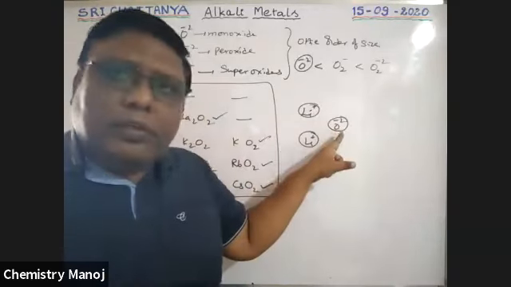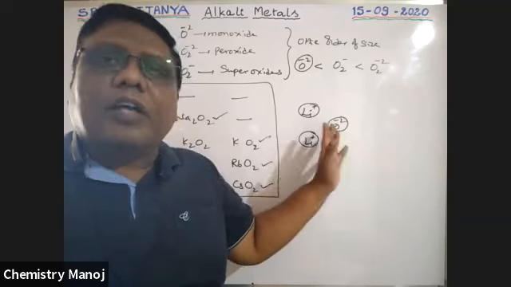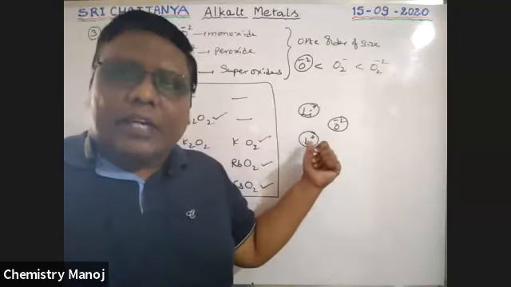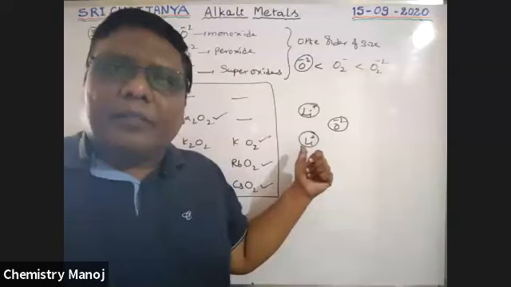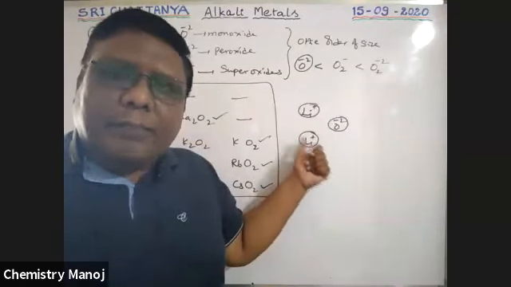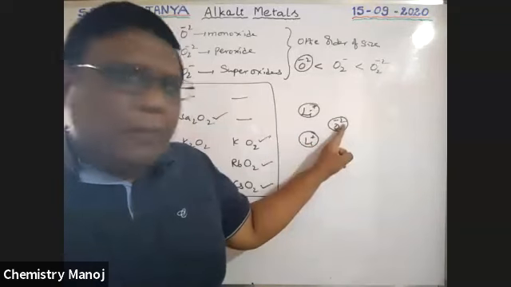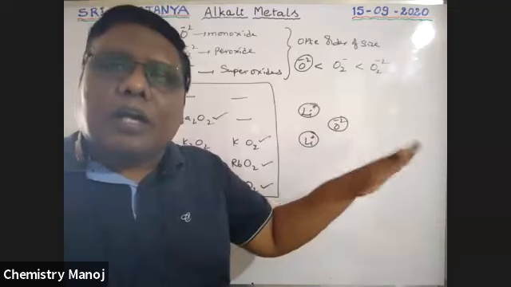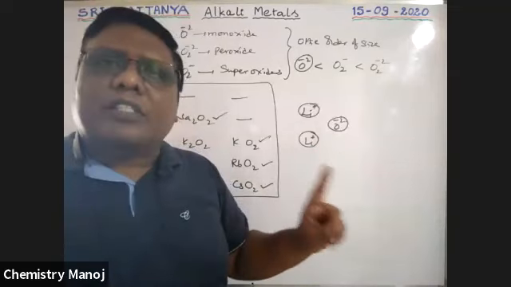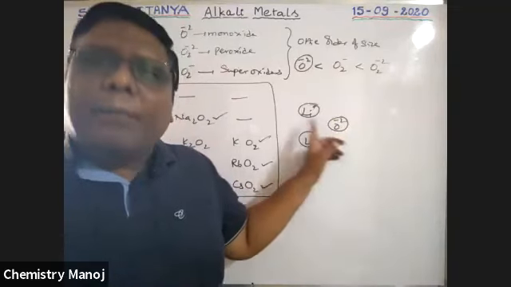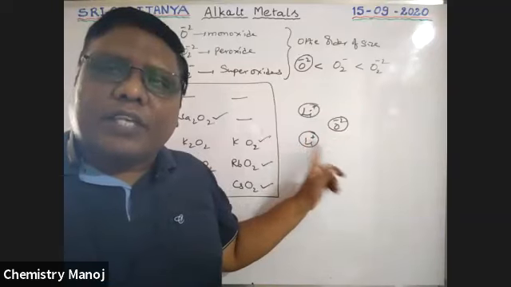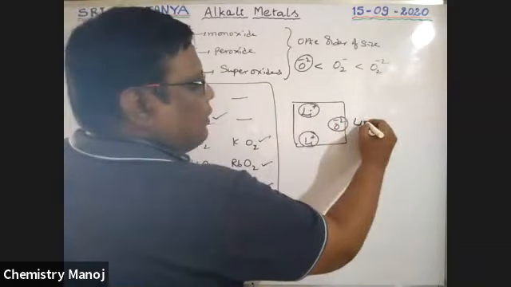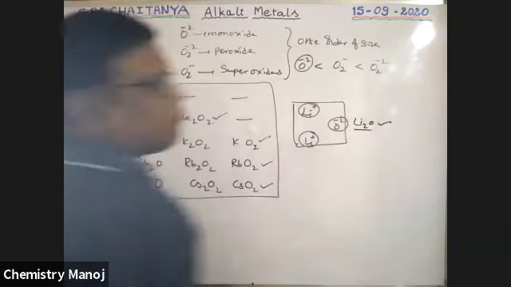Also, this -2 charge is not dispersed to other oxygen atoms because of the strong polarizing power of lithium. That is why only one oxygen can accommodate that -2 charge, because of the high polarizing power of these small size ions. Therefore, only lithium oxide exists.